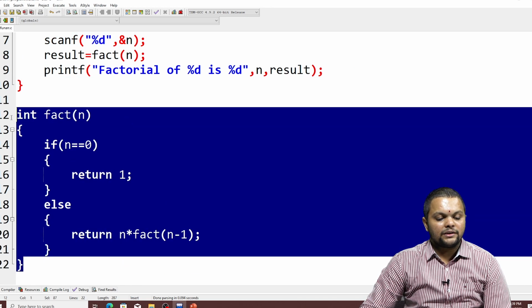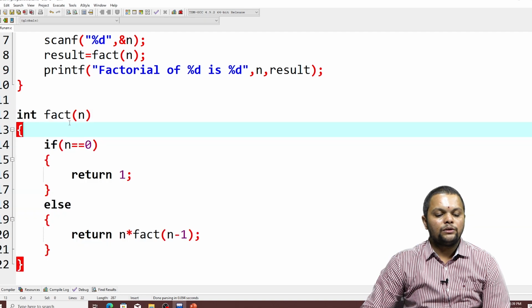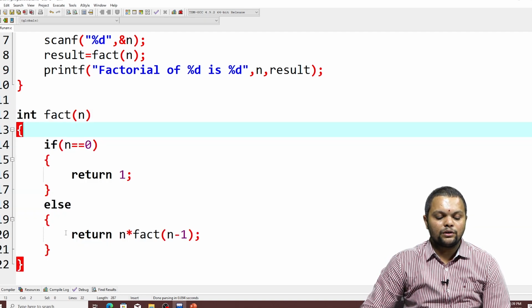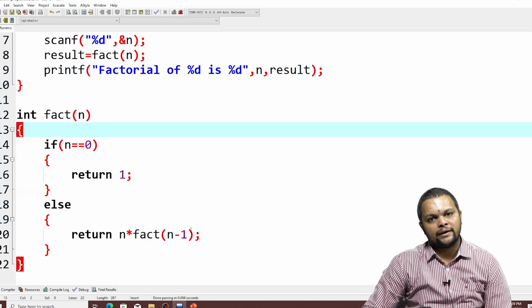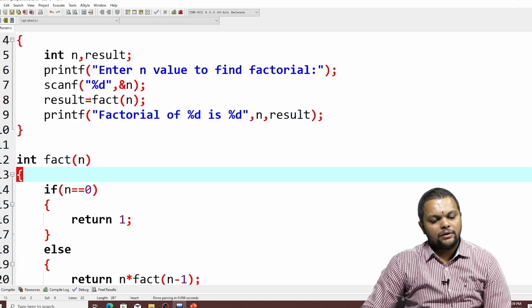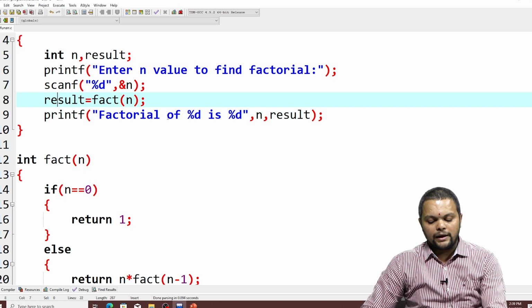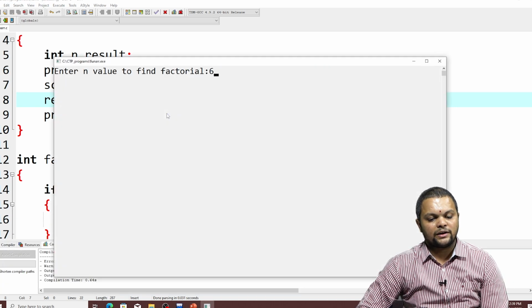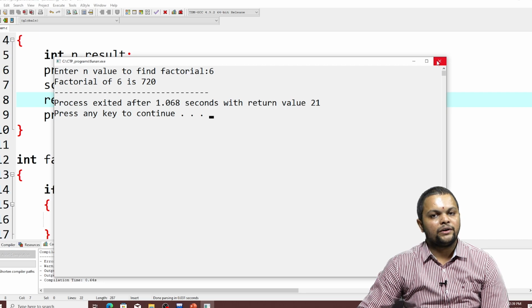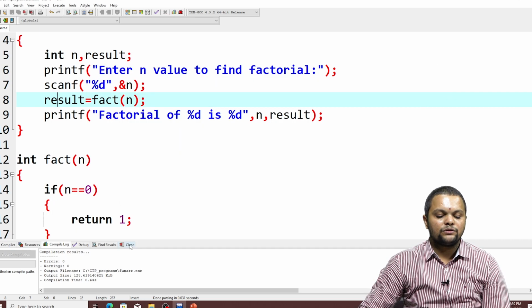At the end of this recursive function, the whole value is taken and stored in something called return n into fact of n minus 1. And I am giving this to result, and result is printing whatever the value is. If I am taking 6 factorial, it should be 720, 6 into 120, 720. So, this is about your recursive function.